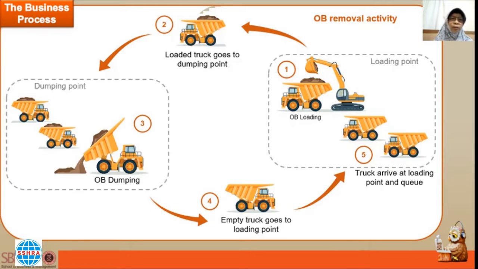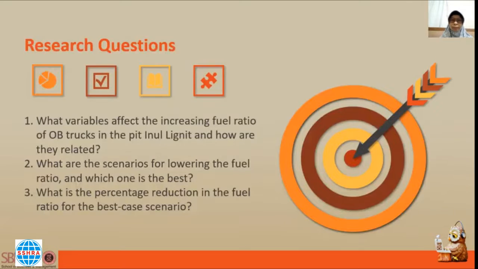Next, we look at the business process. OB removal activity is part of coal mining activities. This activity includes OB loading to the truck, and the loaded truck goes to the dumping point. At the dumping point, the truck spills the OB, and then the empty truck goes back to the loading point, and the truck queues for the next task. This is what we call one cycle of OB removal activity.